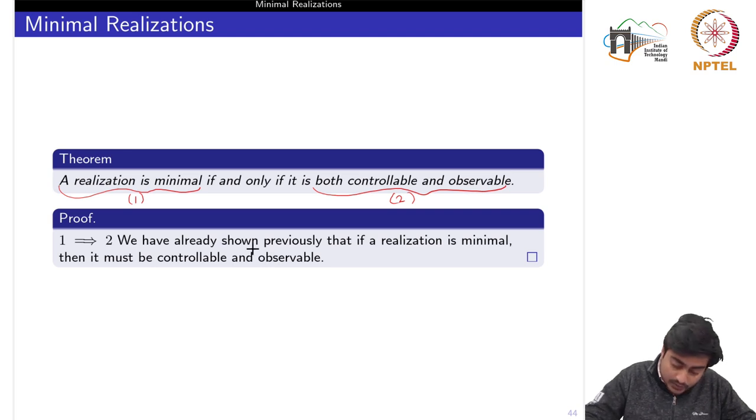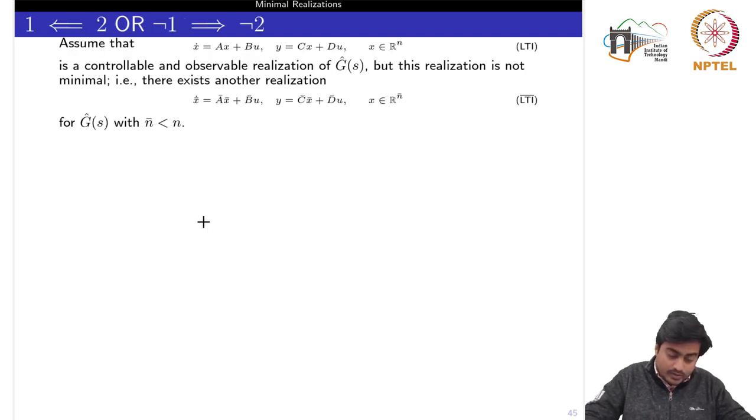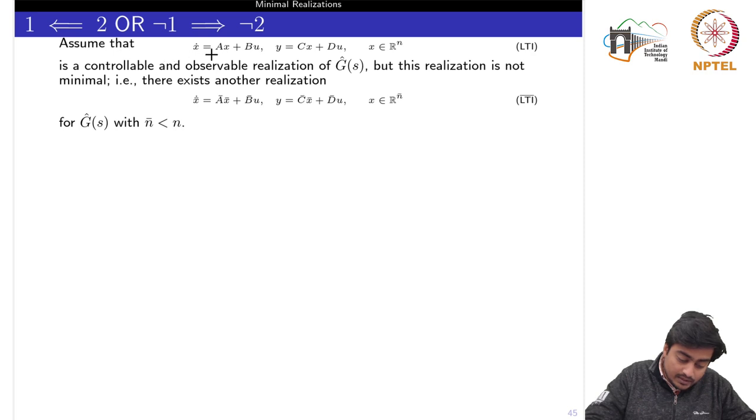Now we need to show that if the realization is both controllable and observable, then that realization is minimal. Okay, we can also prove this by contradiction, meaning assume that the ABCD pair is a both controllable and observable realization of G hat. Okay, but this realization is not minimal.